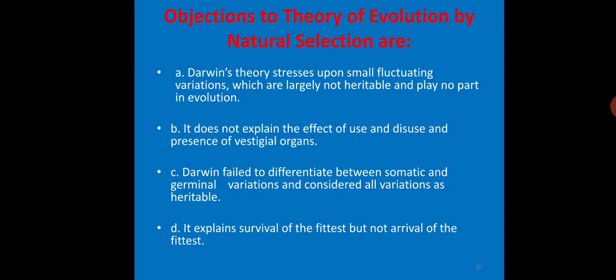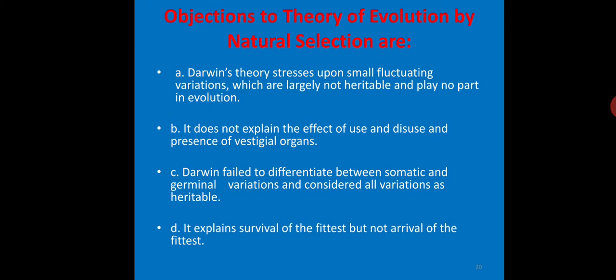Only limited members can survive. So who is going to select what sort of organism has to survive and what sort has to perish from nature is decided by nature, according to Darwin's theory. That's why this theory is also called Darwin's theory of natural selection.